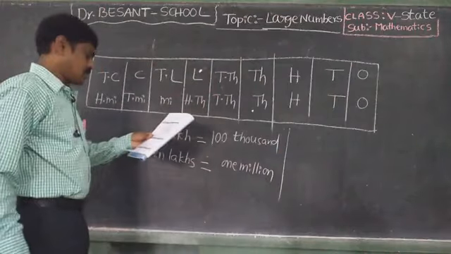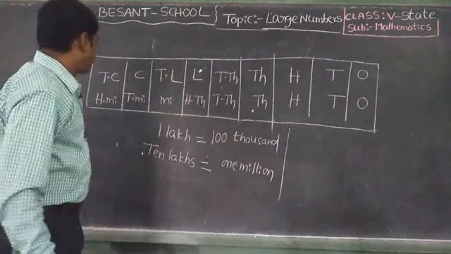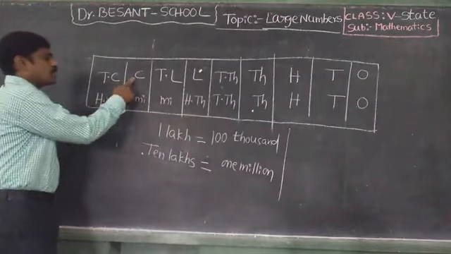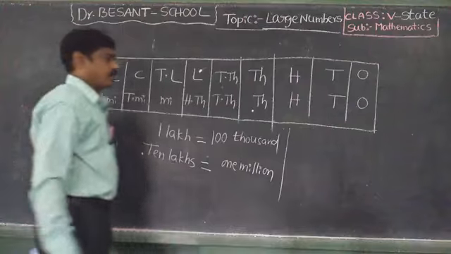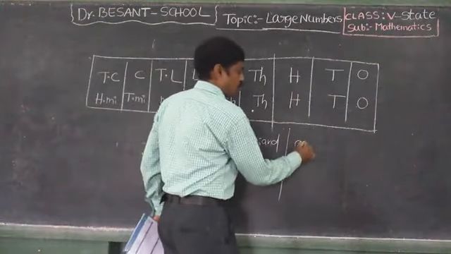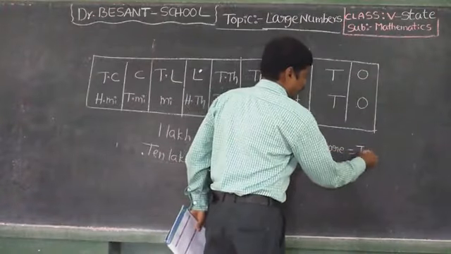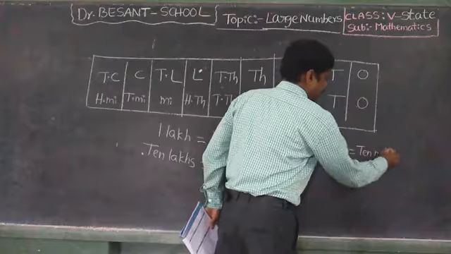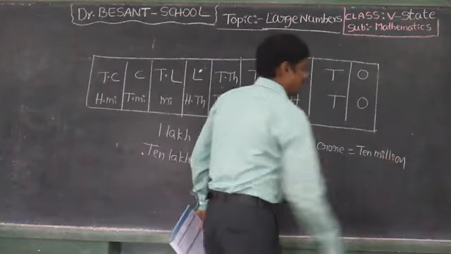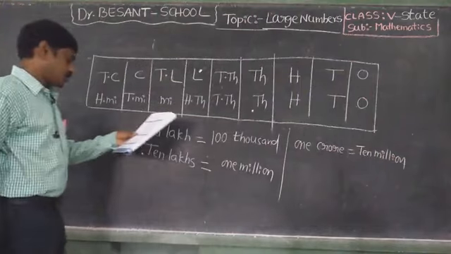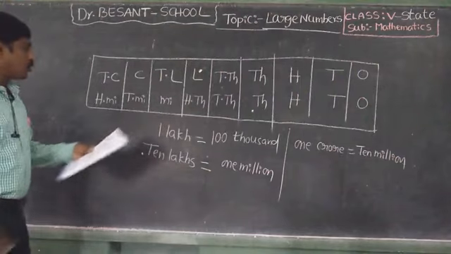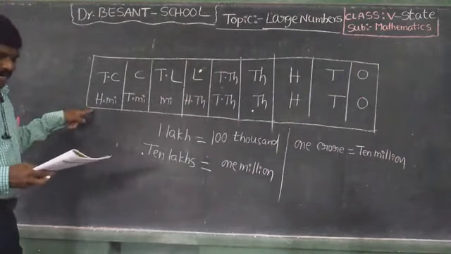Next, crore. 1 crore is equal to 10 million. Next, 10 crore is equal to 100 million.